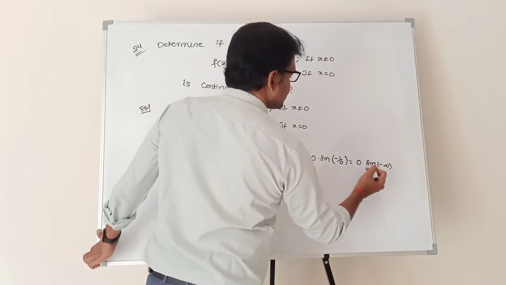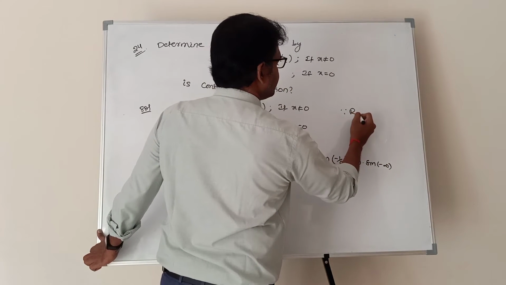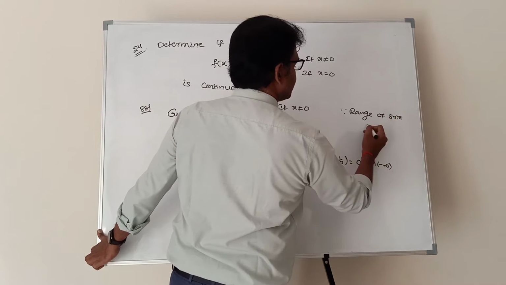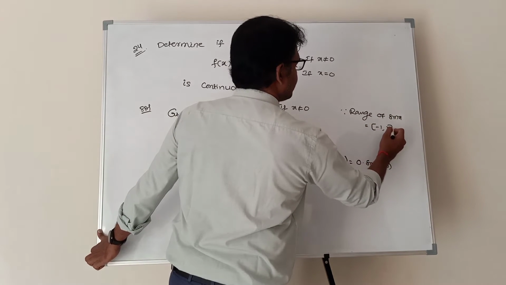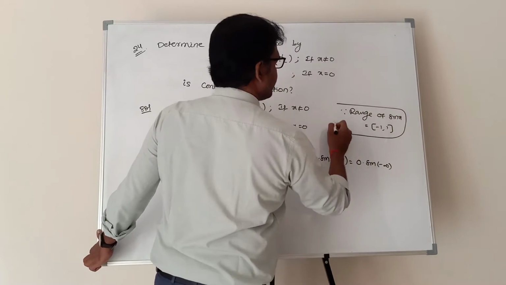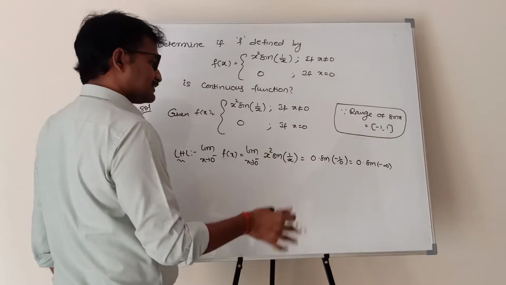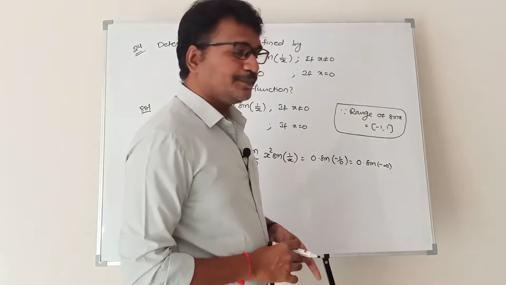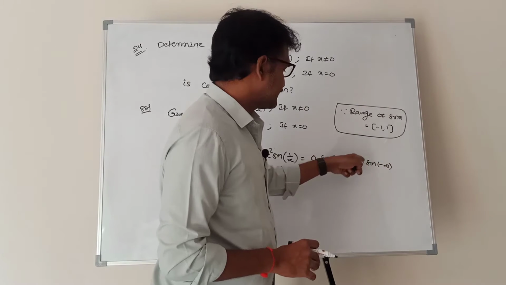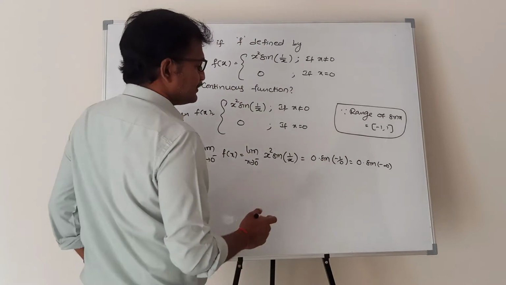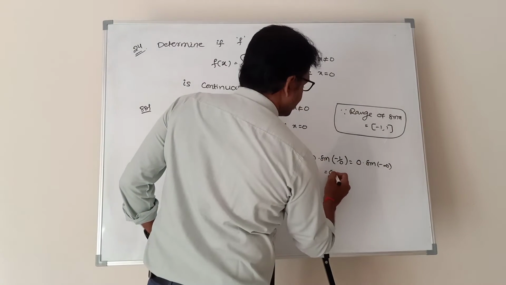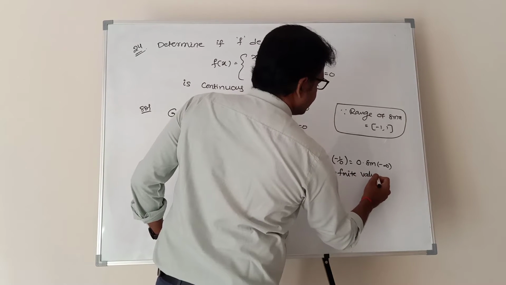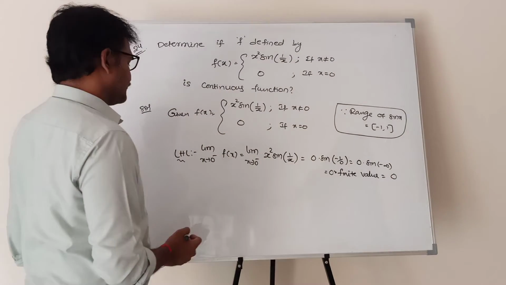Since the range of sin x is minus 1 to plus 1, whatever the angle, either minus infinity or plus infinity, you will get a value between minus 1 and 1. That means 0 into some finite value. Therefore this is 0. Left hand limit is 0.